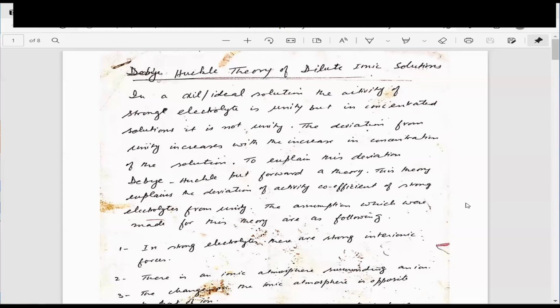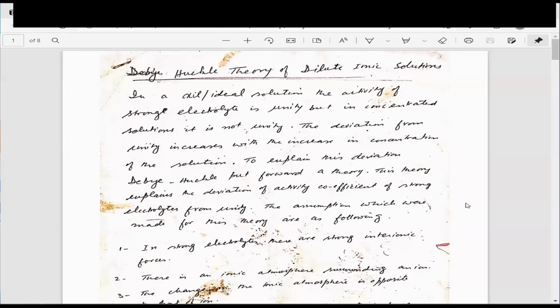Today we are going to start a lecture on the Debye-Huckel theory of dilute ionic solutions. This Debye-Huckel theory is also called a limiting law. This is the Debye-Huckel theory for very dilute solutions. You will get a question in your exams like this. In a dilute ionic solution, we have discussed already the points.